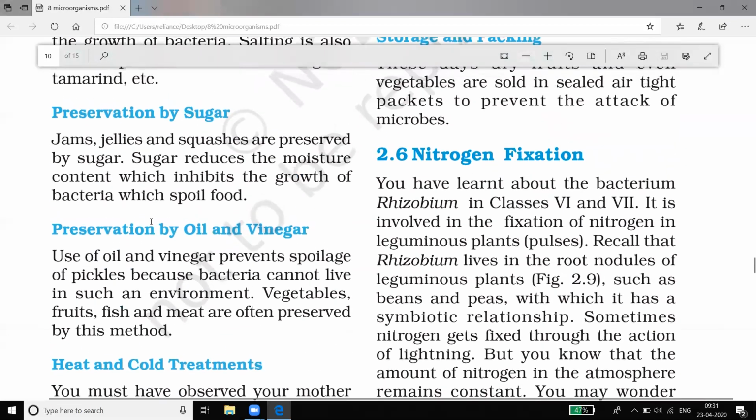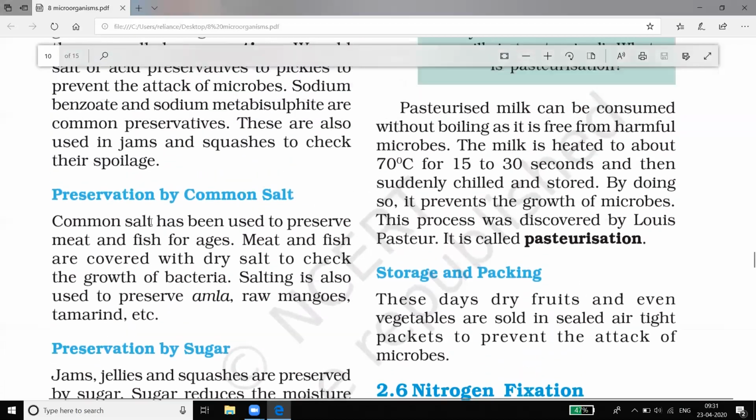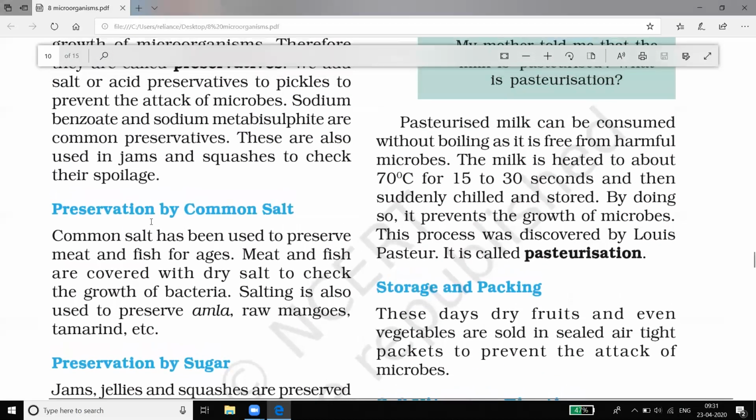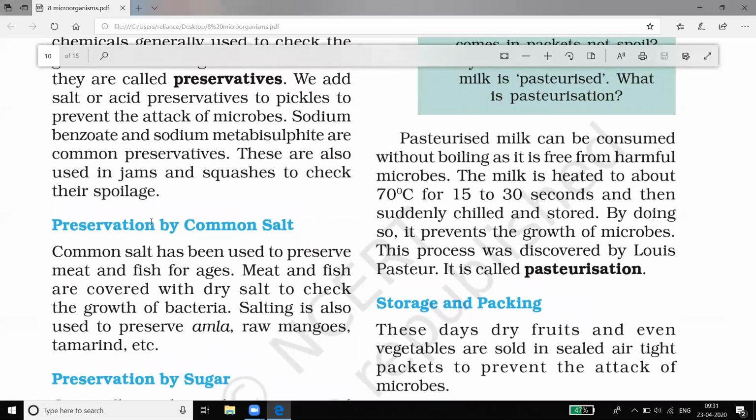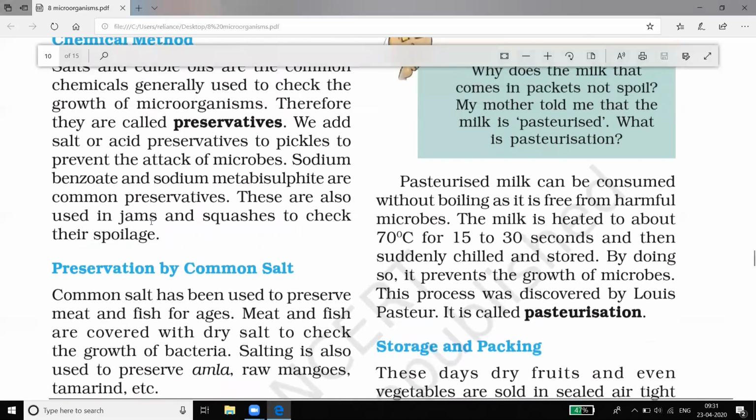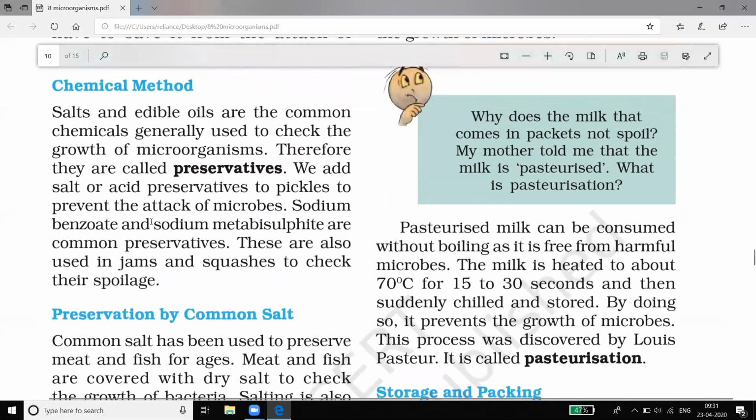One of them is pasteurization. On the bags of milk you get from the dairy or from the shop, pasteurized milk is written. So what is meant by pasteurized? See here, you will see the word pasteurized. So here it is given.